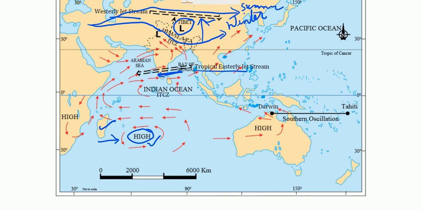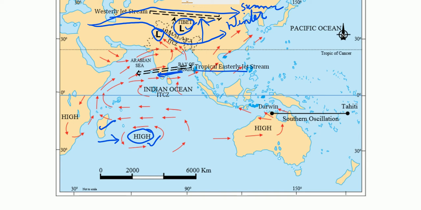Now let me summarize. Because of intense heating over the land surface, one low pressure will be formed over the northwestern part of India, that is over Punjab, Haryana, and Rajasthan area. And another low pressure will be formed over the Tibetan Plateau because of intense heating of the land surface.